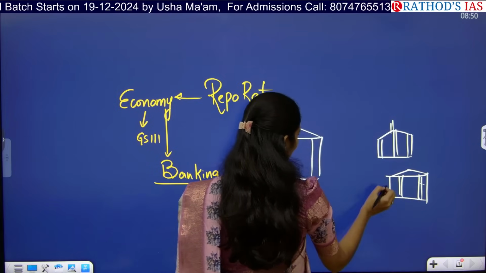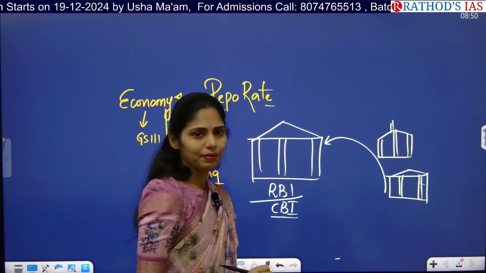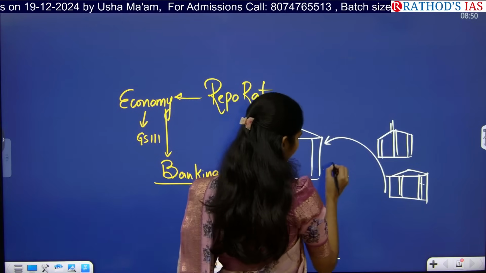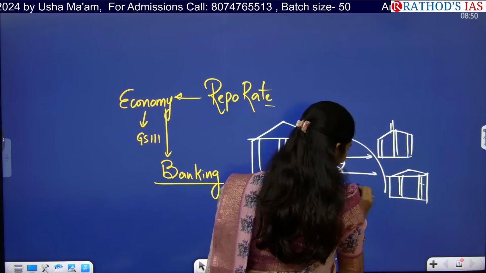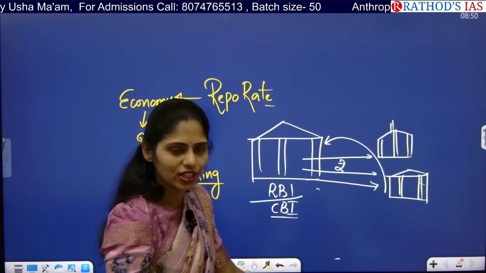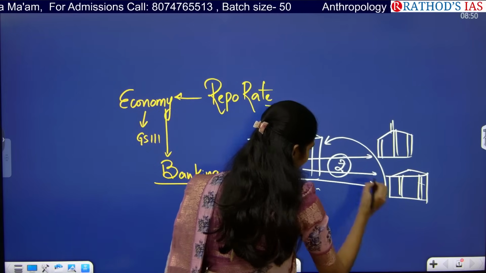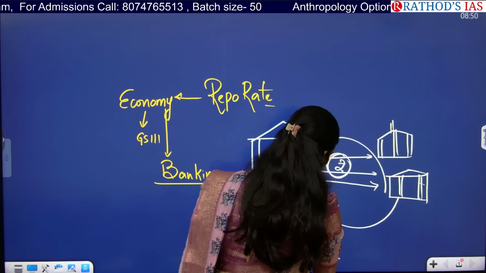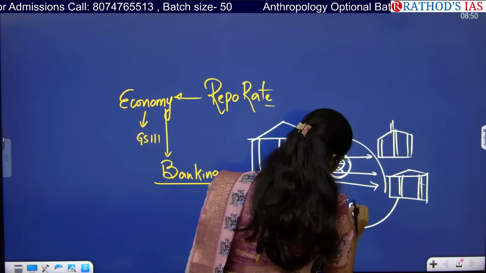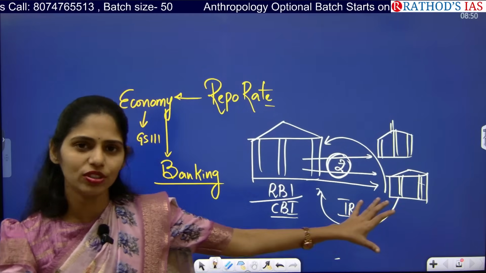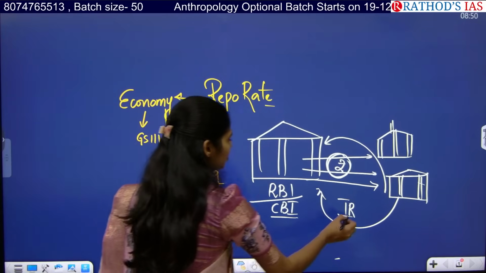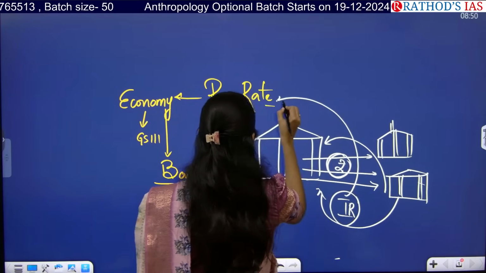Whenever these banks approach RBI to get money, whenever RBI is lending money to the banks of the country, on this money these banks need to pay interest. Without interest, RBI will not be lending money to the banks. That interest rate is called the repo rate.